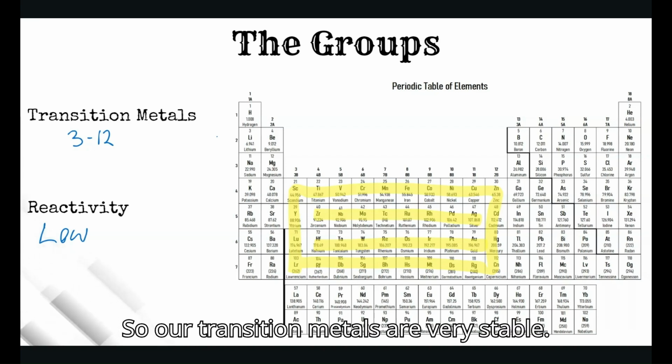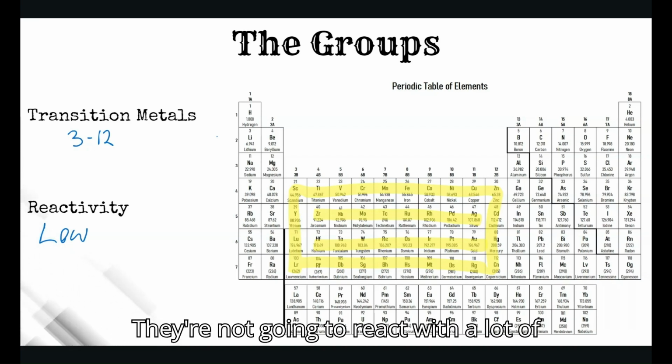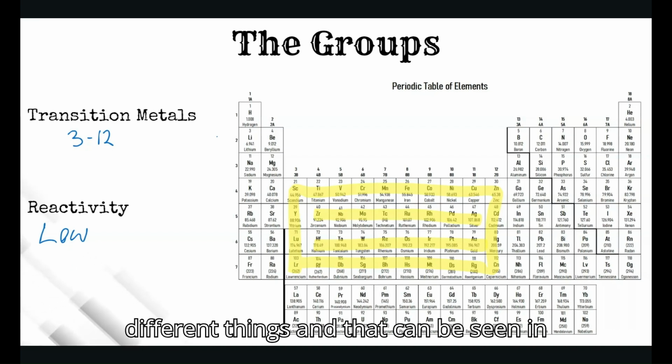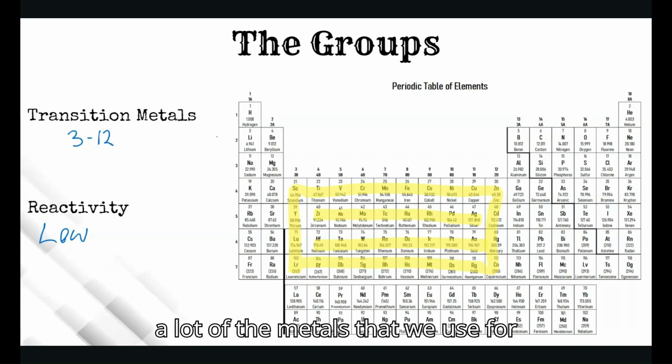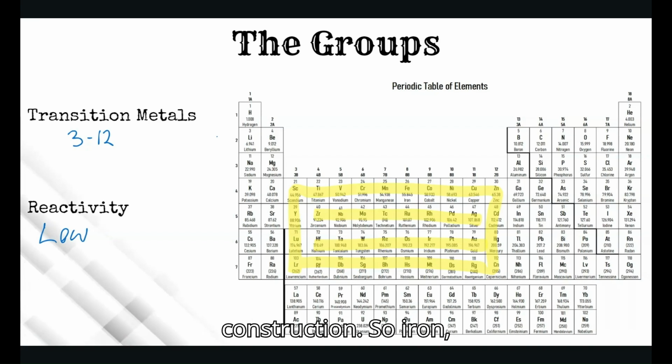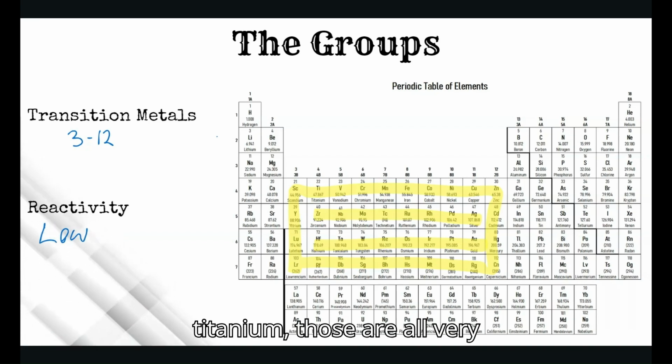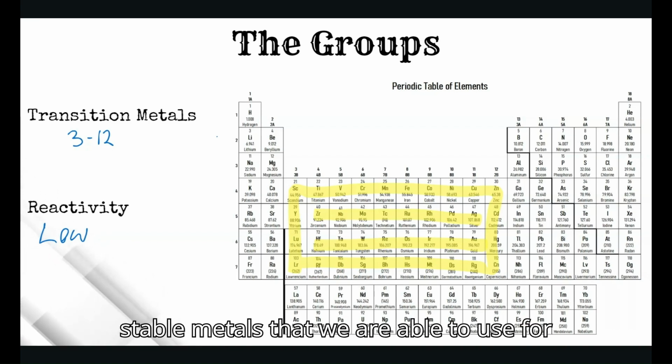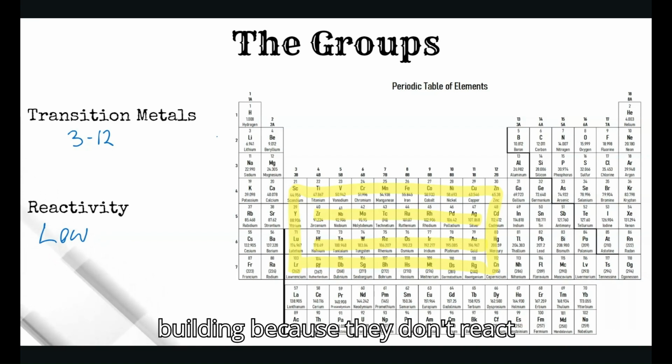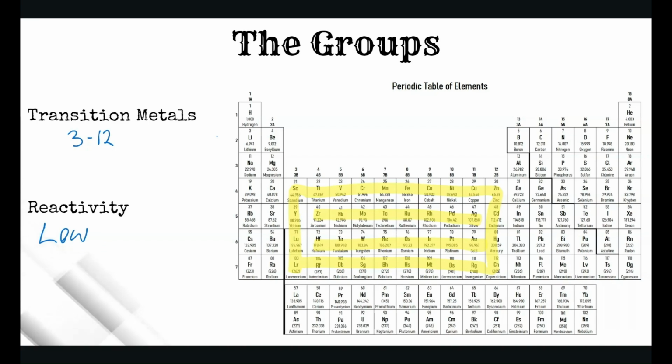So our transition metals are very stable. They're not going to react with a lot of different things. And that can be seen in a lot of the metals that we use for construction. So iron, titanium, those are all very stable metals that we are able to use for building because they don't react with other things.